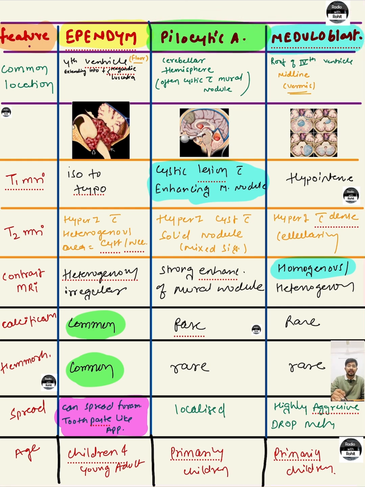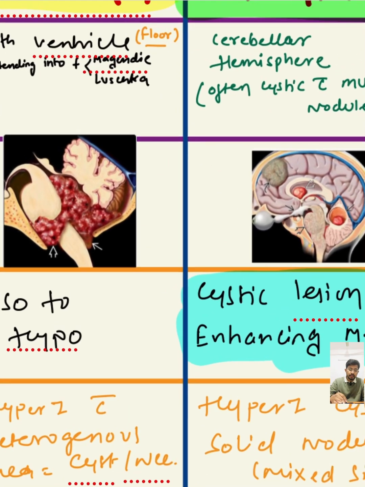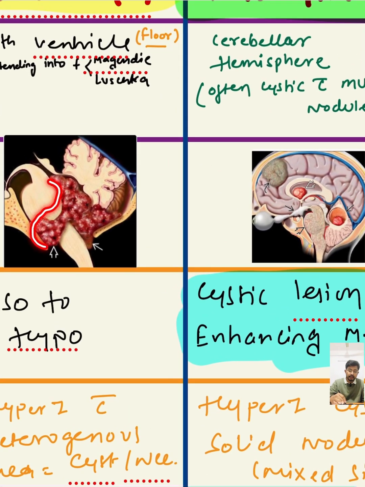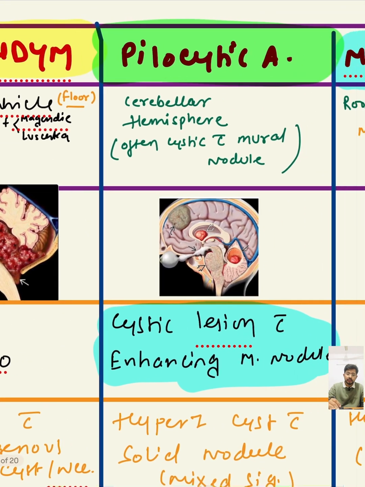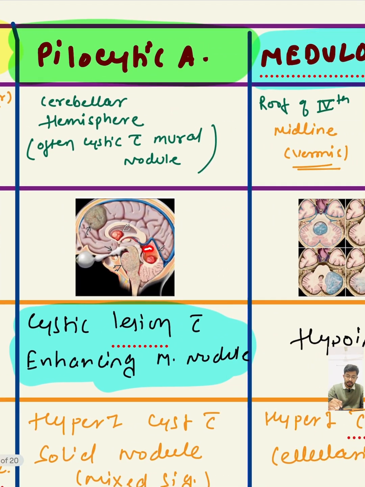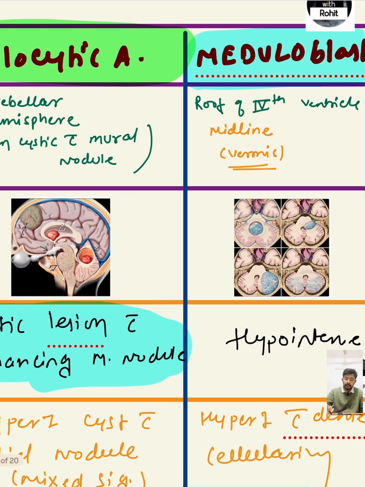First we have to decide the most common location of each tumor. Ependymoma will be present here in the fourth ventricle, mainly from the floor of the fourth ventricle, and it goes to the foramen of Magendie and foramen of Luschka. While pilocytic astrocytoma, here we can see, is mainly a parenchymal tumor, mainly present in the posterior fossa of the child, with a cystic lesion with an intramural cyst within it.